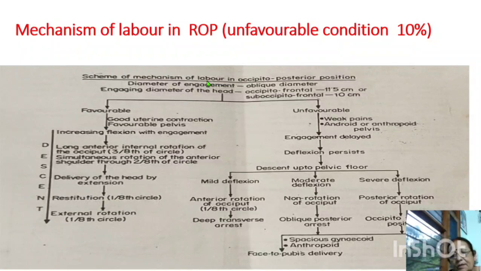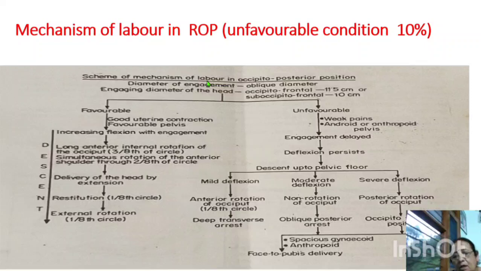In severe deflection, posterior rotation of the occiput does not occur; instead, anterior rotation of the sinciput will occur. The sinciput rotates 1/8 in the circle, due to which the occiput lies over the sacral hollow. The head will be arrested there because the biggest diameter, the mentum to buttocks, is 13 centimeters, and it will be difficult to deliver.